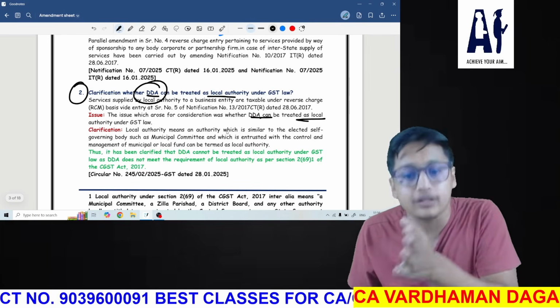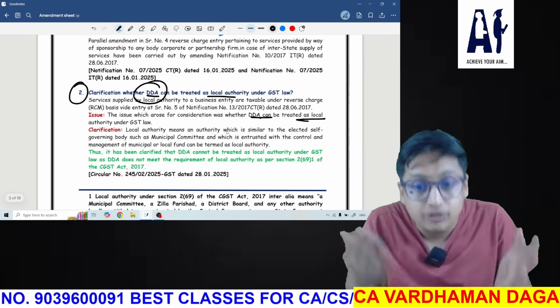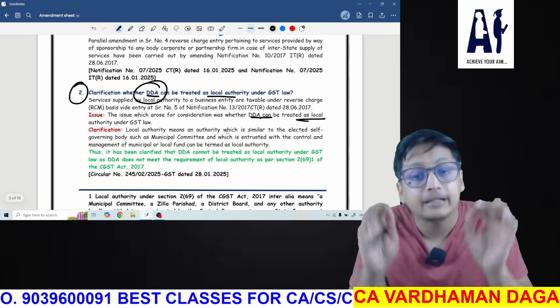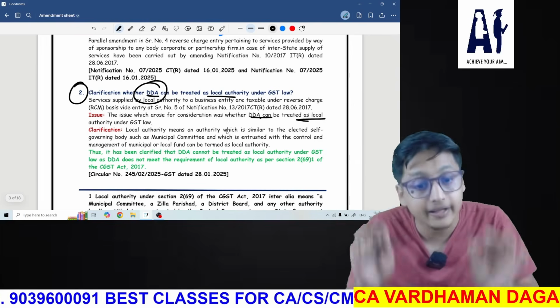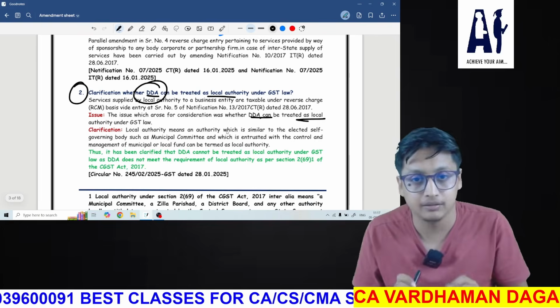And if it is not considered a local authority, then any services provided to DDA will be taxable.